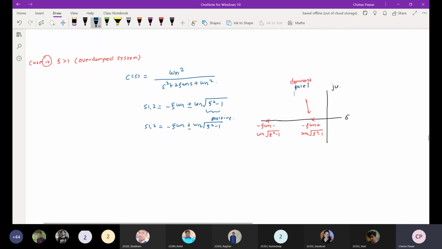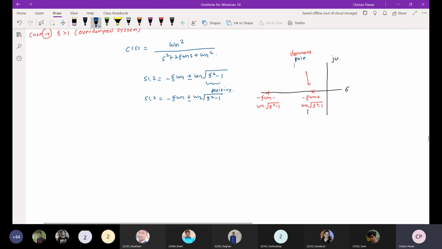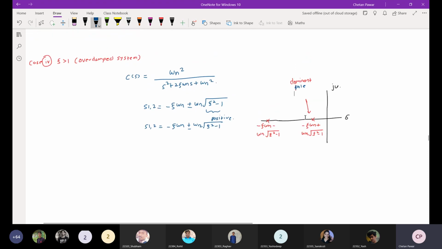There are conditions under which we consider that pole as dominant and neglect the second pole. We will study that later, but for the time being, just see that this is the dominant pole. So this is the pole location of the system when zeta is greater than 1.